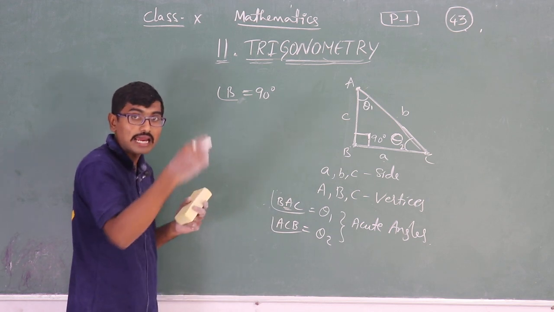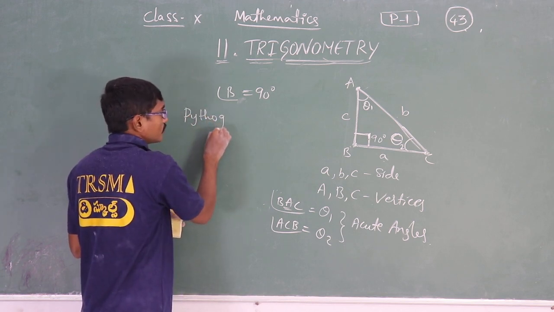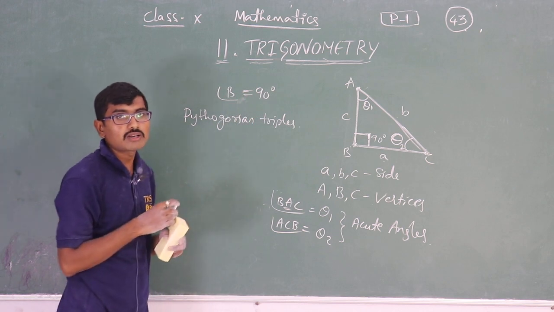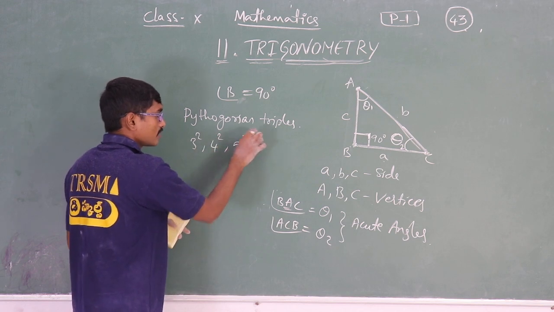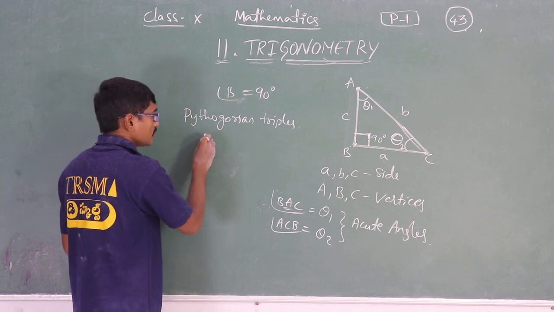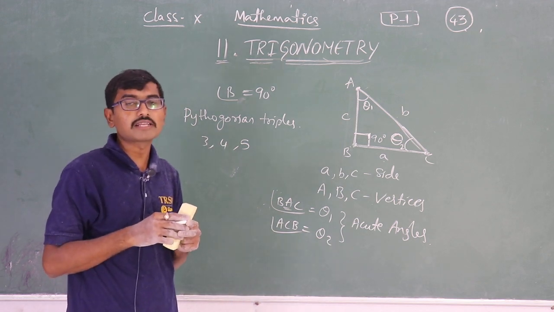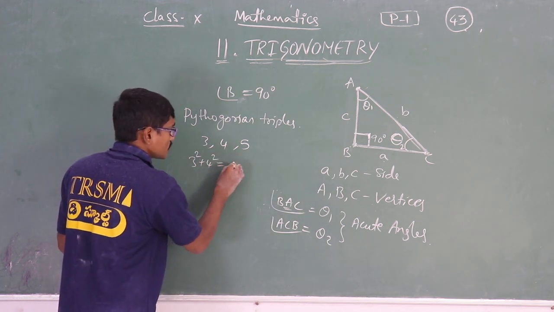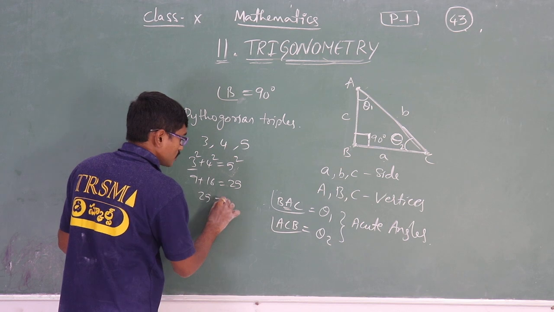Coming to the next class, in 8th class, you have learnt about Pythagorean triplets. Am I right or wrong? Pythagoras triplets. What is that? 3 square, 4 square, 5 square. If I take 3, 4 and 5, do they follow the Pythagoras triplet? Yes, they are following the Pythagoras triplet. Why? 3 square plus 4 square is equal to 5 square. 3 square is 9, 4 square is 16, 5 square is 25. 25 is equal to 25.